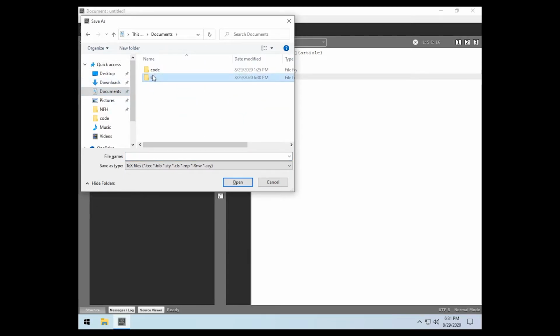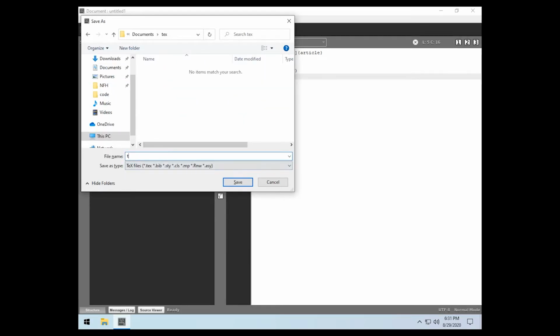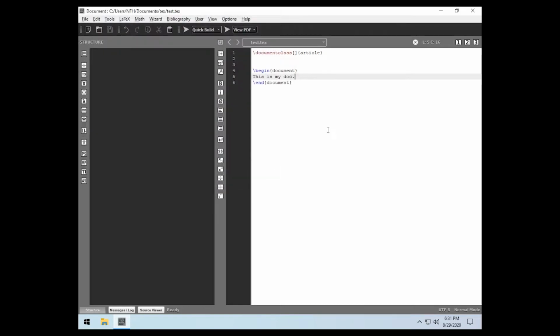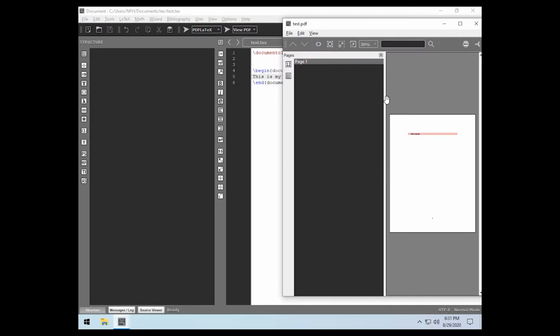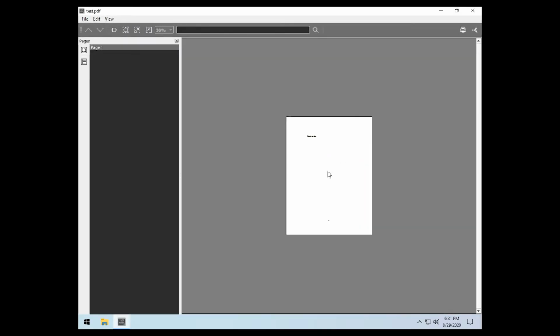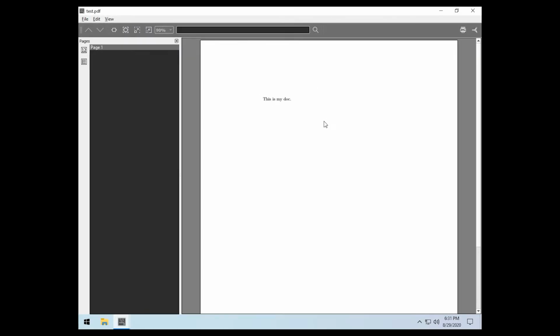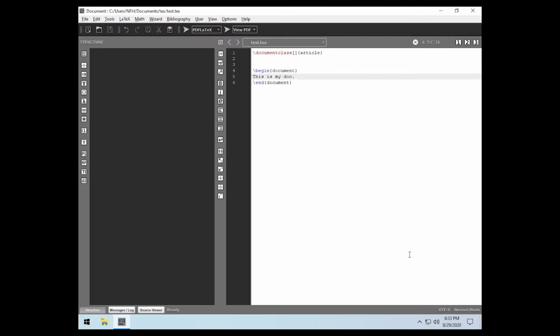Save this, we'll call this test. And you can either do a quick build, which you can configure, or just PDF LaTeX. Run the PDF LaTeX, it compiles, and it'll bring up the viewer, basic TeX doc.